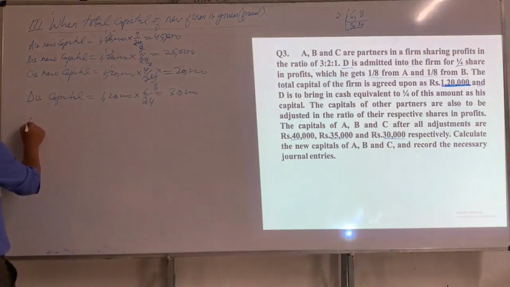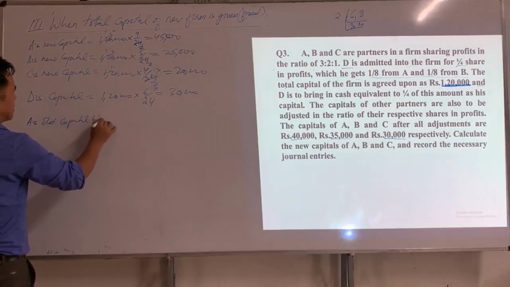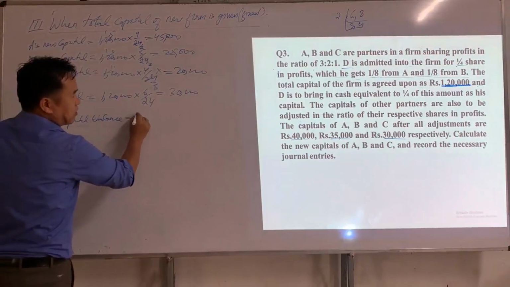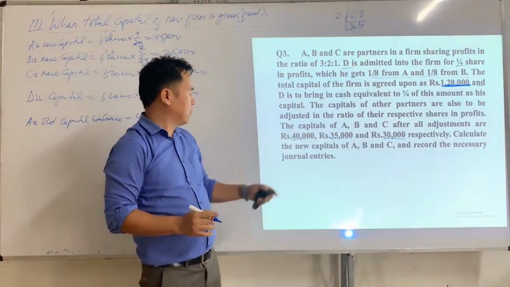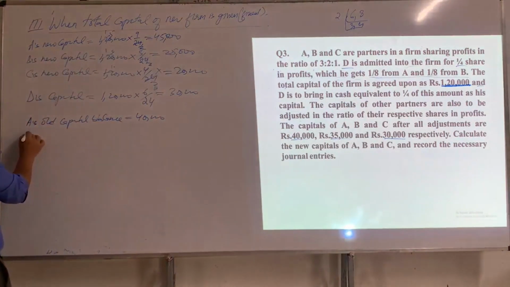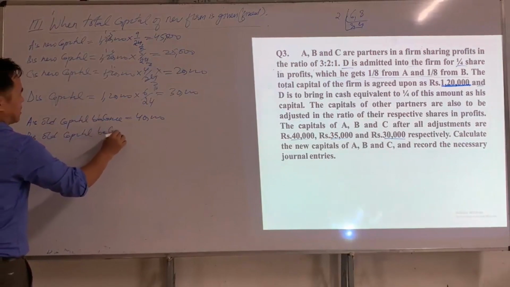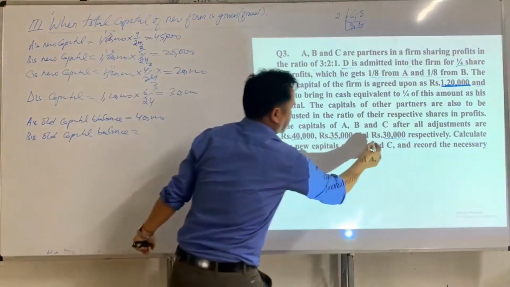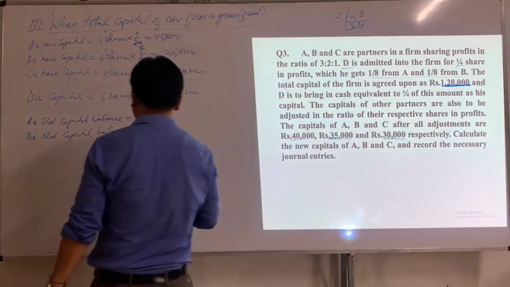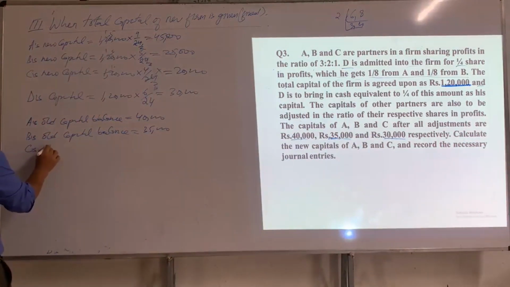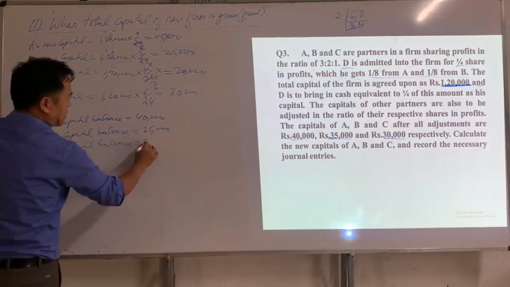So here A's old capital balance is rupees 40,000, which is also known as the closing capital of the partners. And what is B's old capital balance? Yes, 35,000. And what about C? C's old capital balance is 30,000.